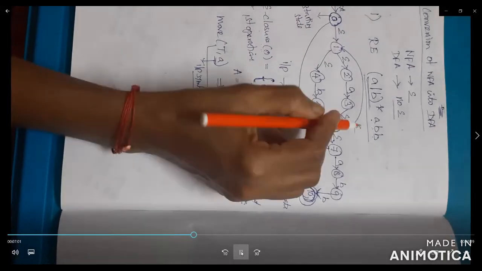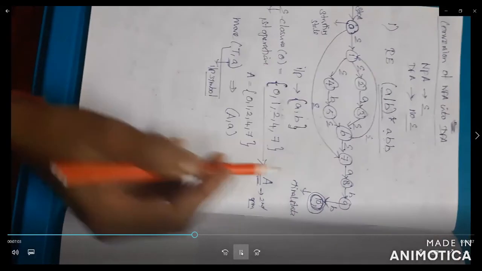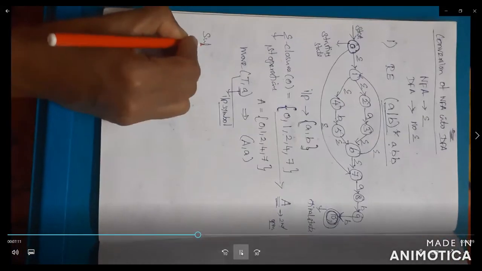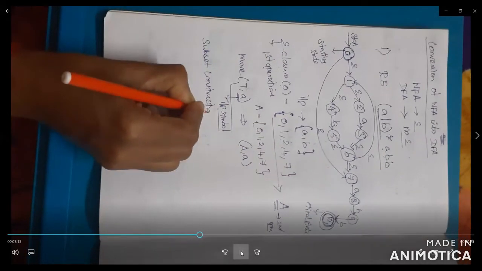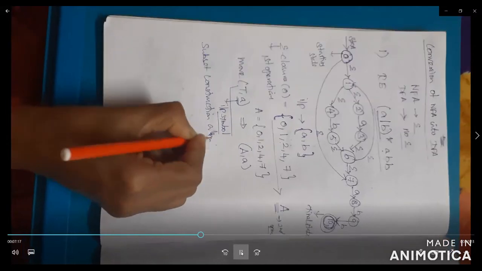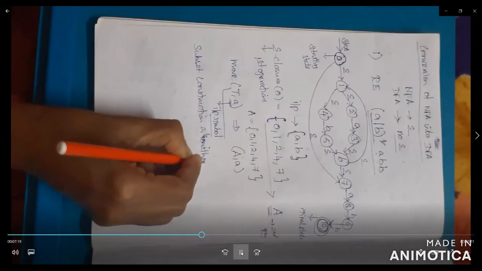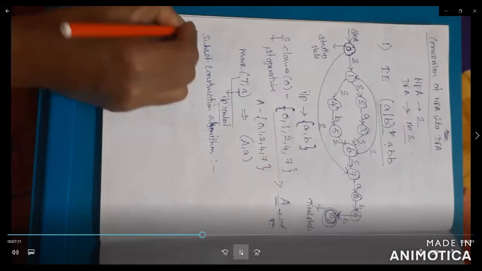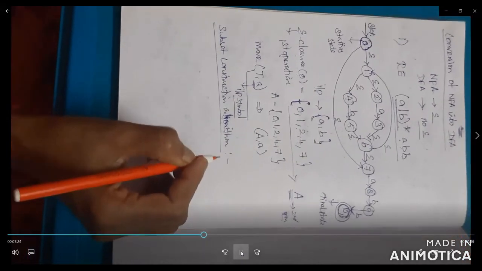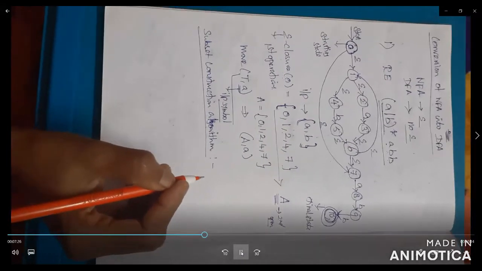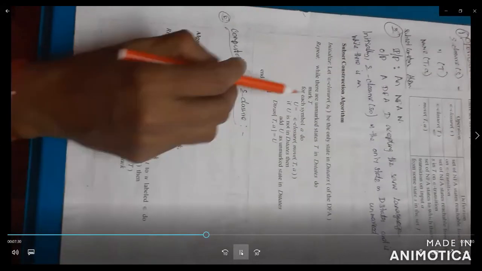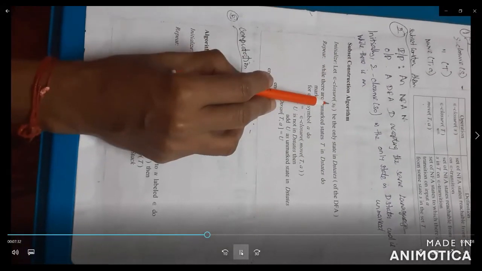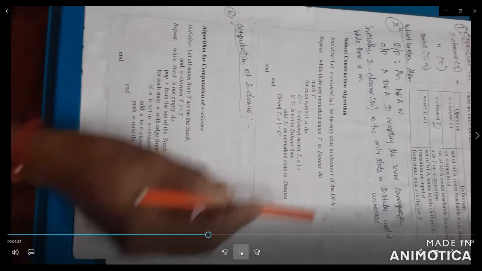Here in this problem, we follow the subset construction algorithm. What is the subset construction algorithm? I have already given the algorithm. This algorithm initializes the E closure of S0 as the only state in D states.